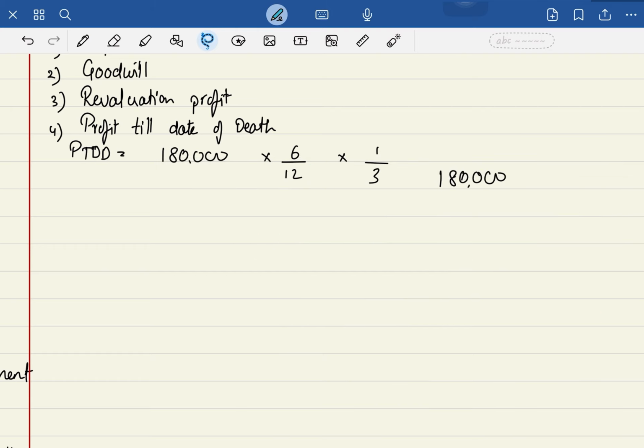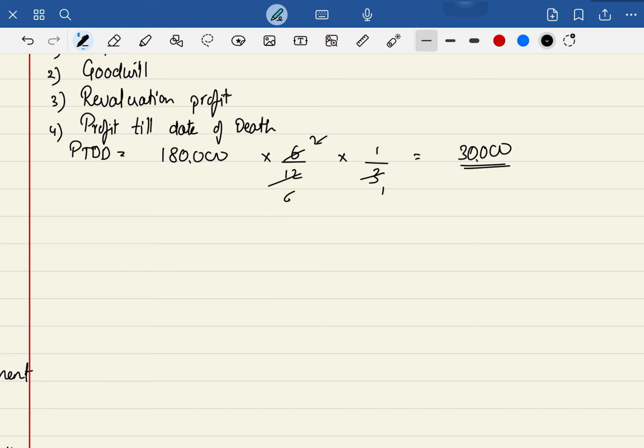So here, have a look at this. But G, he will be given 3 ones are 3, twos are 2, ones are 2, 6. Very good, 30,000. So his share till the date of death is estimated to be 30,000.